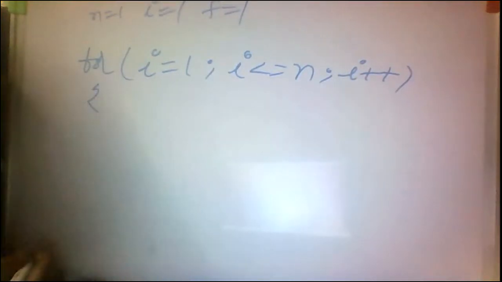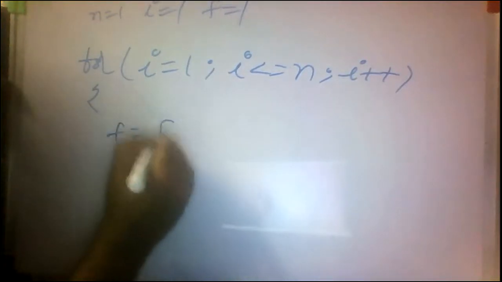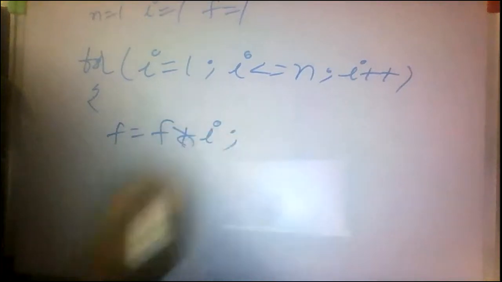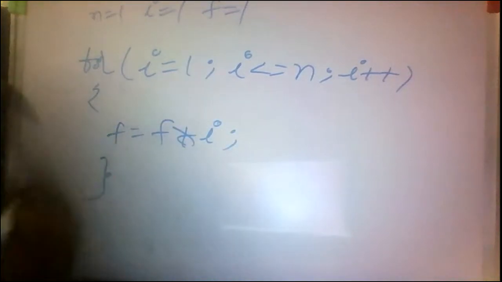Similarly, for example, let me take finding the factorial of the given integer using a for loop. For example, here n equal to 5, I equal to 1, so f is also 1. fact equal to, for I equal to 1, I less than or equal to n, then I plus plus. Then f equal to f into I.